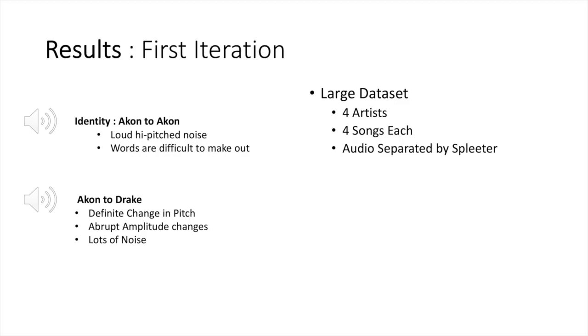The first iteration used the dataset generated through Spleeter and contained 4 artists with 4 songs each. The identity mapping sounded as follows.